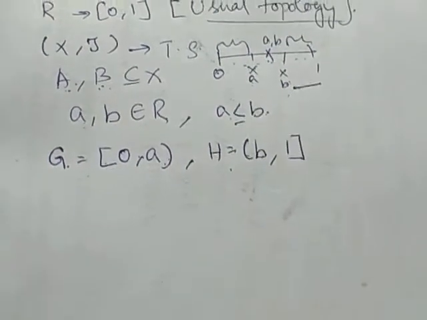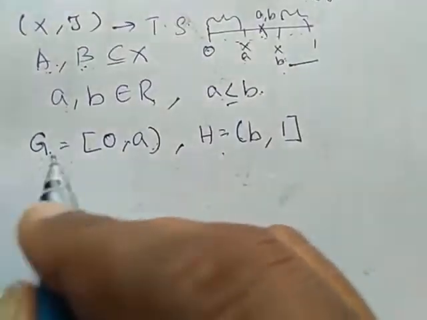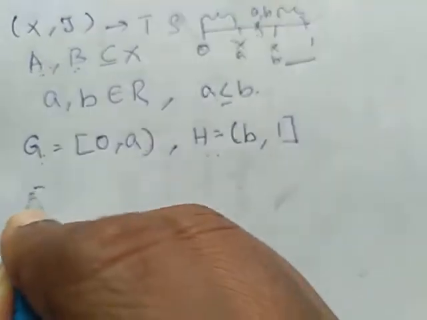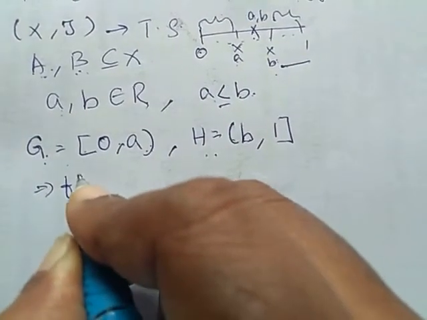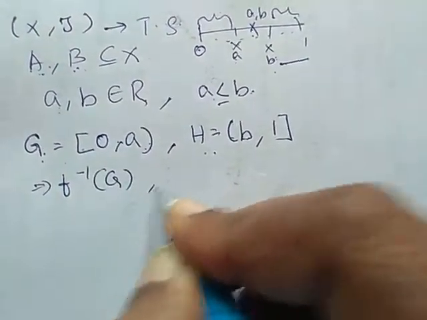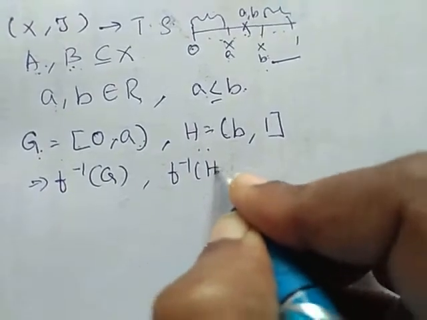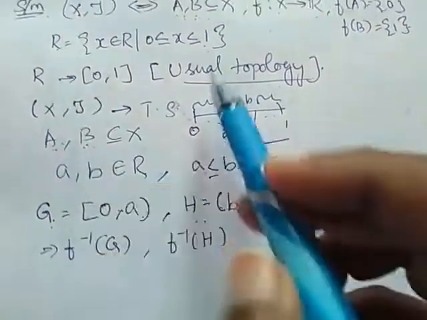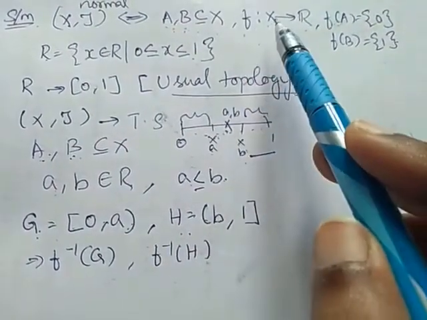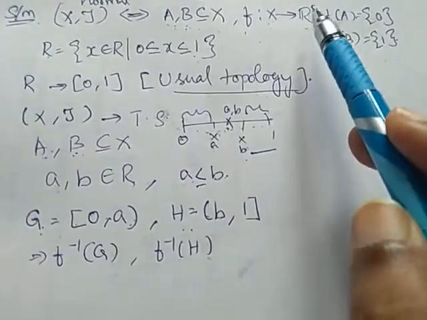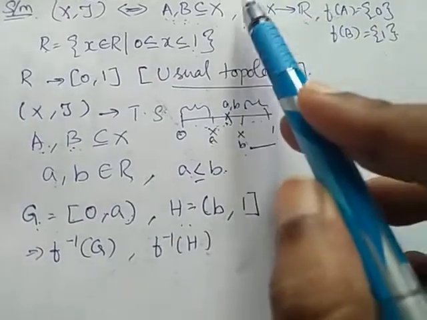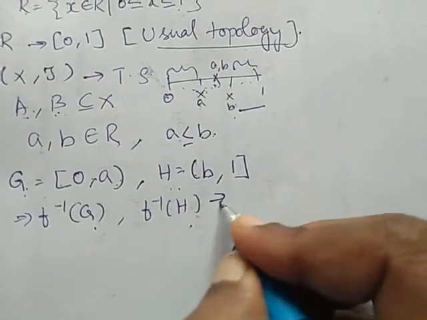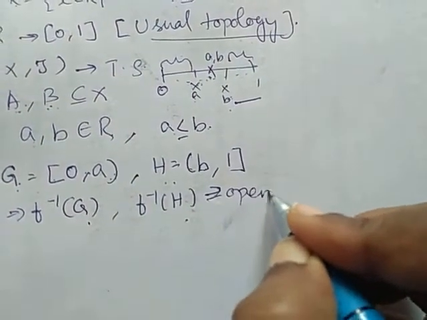Now G and H are open, which means f inverse of G and f inverse of H, where f is defined from X to R. Therefore, f inverse of G and f inverse of H are open in X.